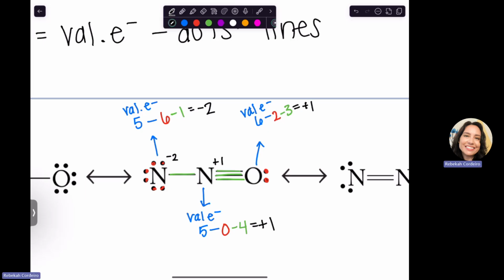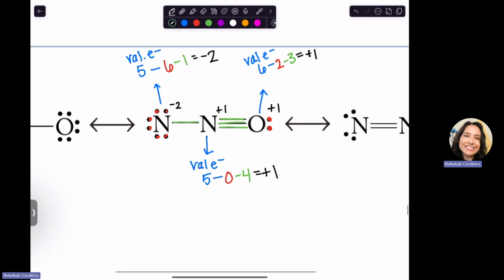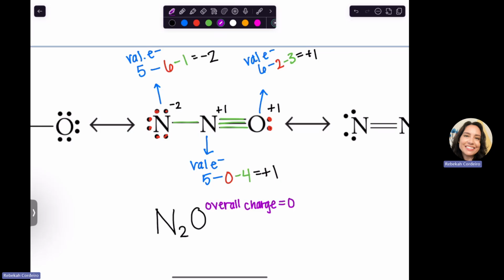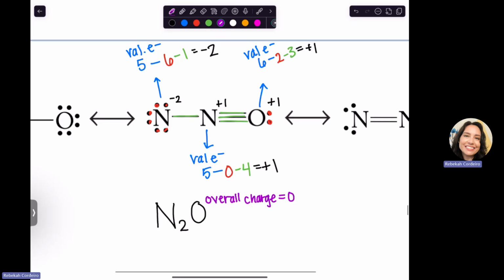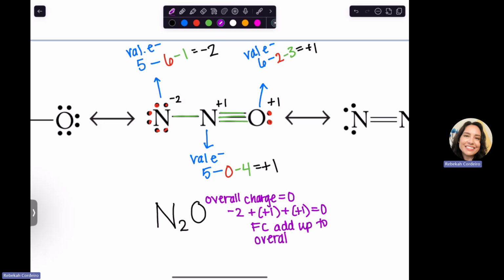Let's say that does not work. Notice that the formal charges all add up to the overall charge. N2O is not a polyatomic ion. The overall charge for this is 0 because there's nothing written at the top right like a polyatomic ion. So formal charges all have to add up to 0. So we have -2, +1, and +1, which all add up to 0. So formal charges add up to overall charge. That's another way to check your Lewis structure. If you do formal charges and it's not matching up, your Lewis structure might be off.